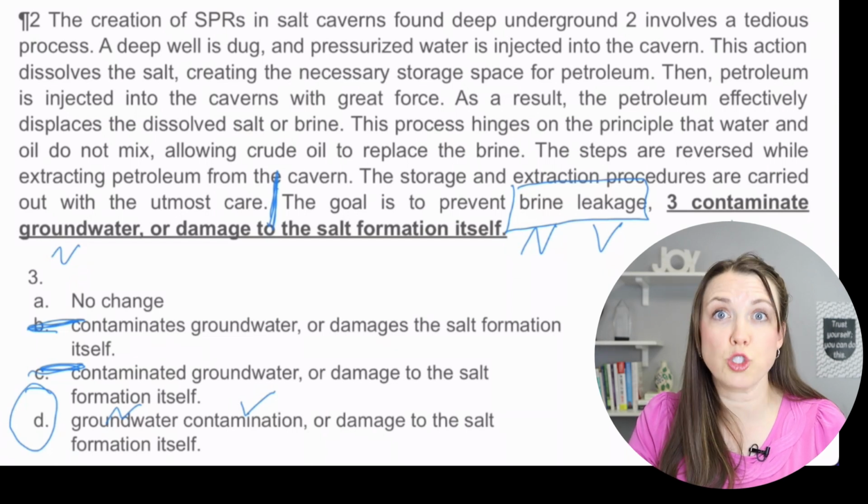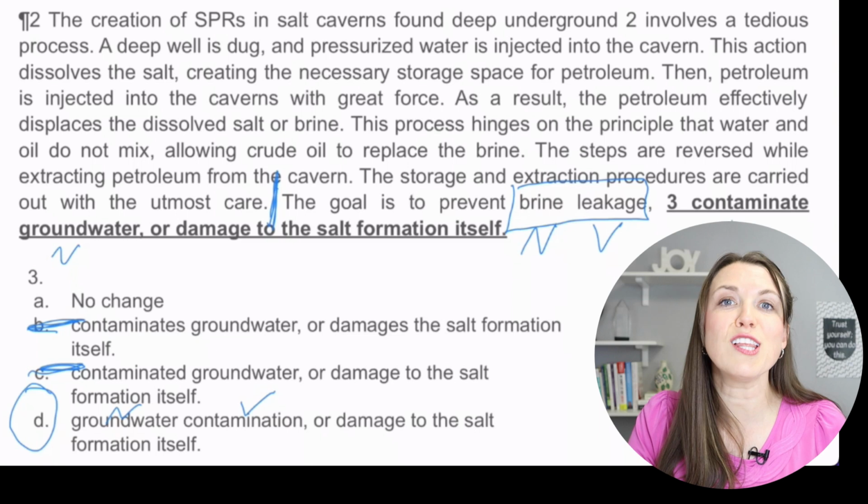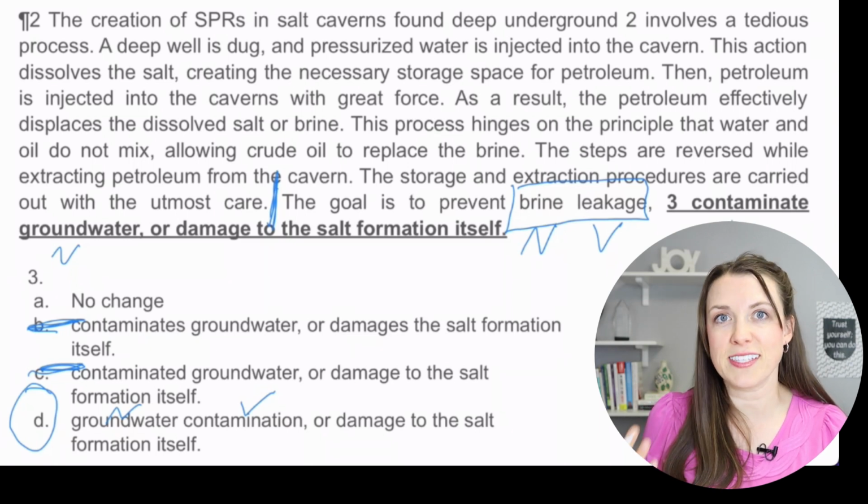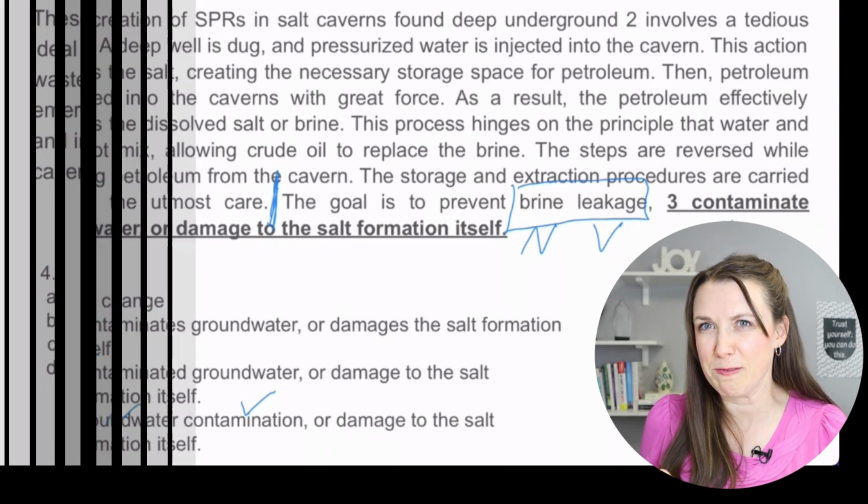It's definitely a trickier one, but look at the clues in the sentence or even in the sentence before, and that's really going to help you out.